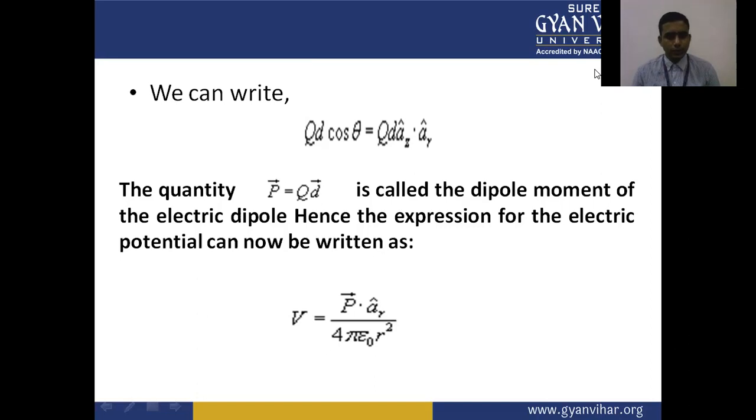Hence, the expression for the electric potential can now be written as V equal to p dot a_r upon 4 pi epsilon naught r square, where p is the dipole moment.